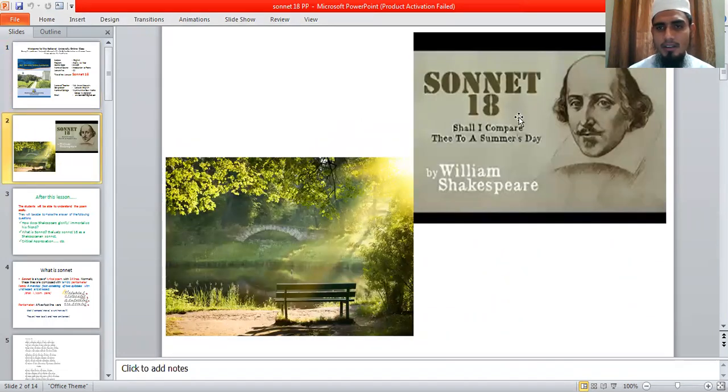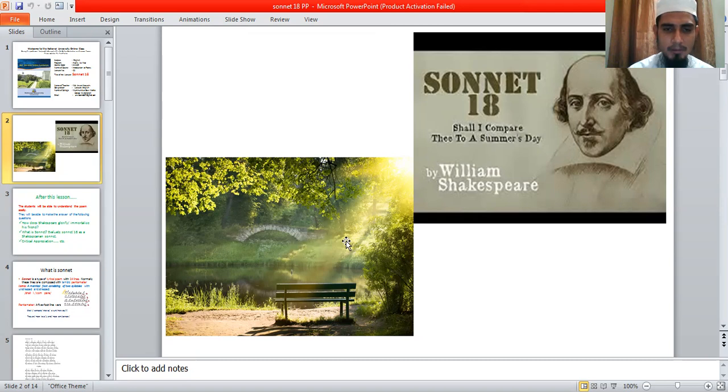Here you can find the picture of William Shakespeare, and I would like to discuss the poem Sonnet 18. Another name of this poem is "Shall I Compare Thee to a Summer's Day?" This is the other name given by William Shakespeare.